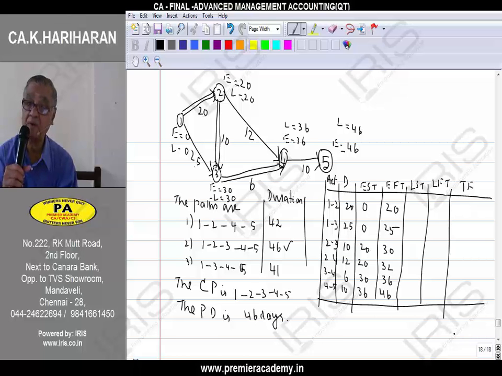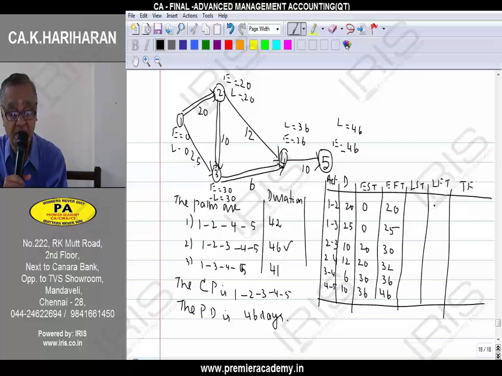Now we are going to write down the latest finish time. Latest finish times are nothing but the values of L at the end points. Values of L at 1 to 2: so at 2, what is L? At 2, L is 20. At 3, L is again 30. At 4, 36. Again 36. At 5, 46.